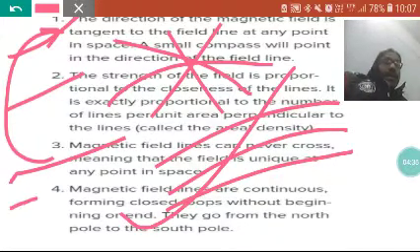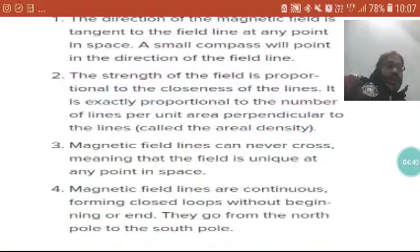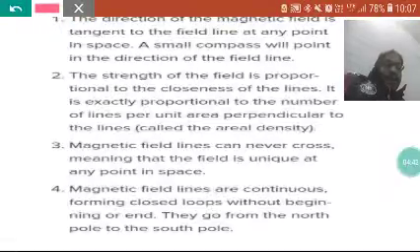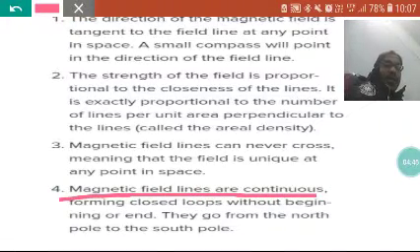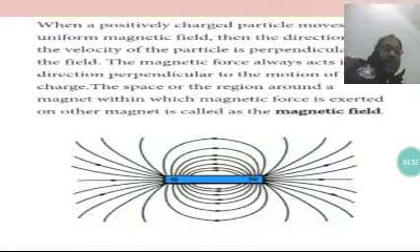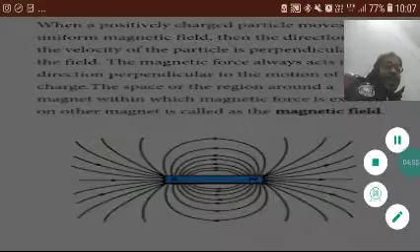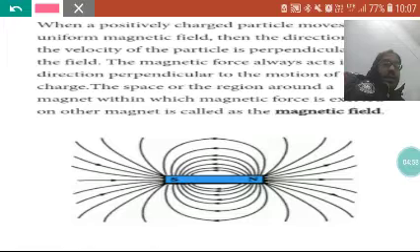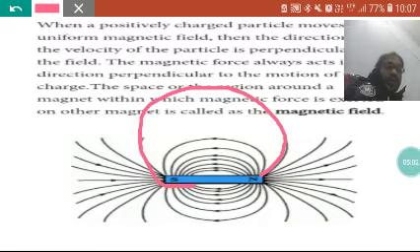Magnetic field lines are continuous, forming closed loops. This is an important point: the lines are continuous, forming closed loops without beginning or end, as we saw in the previous slide. They come from here and go to here, and again reach the north pole, so this is a closed loop.